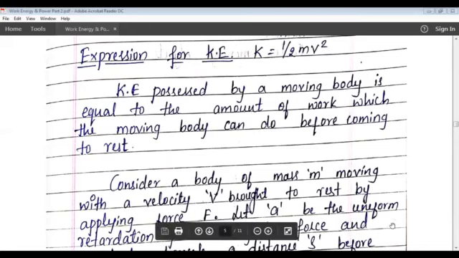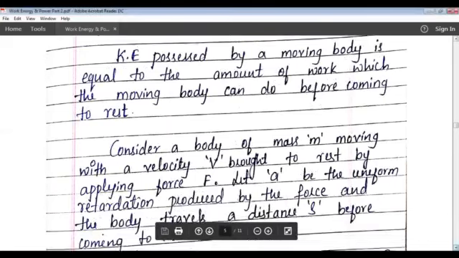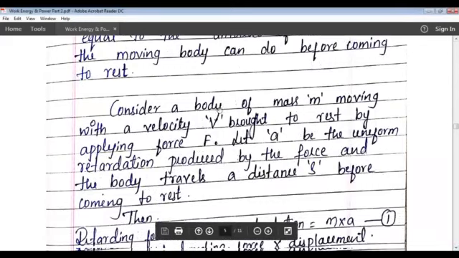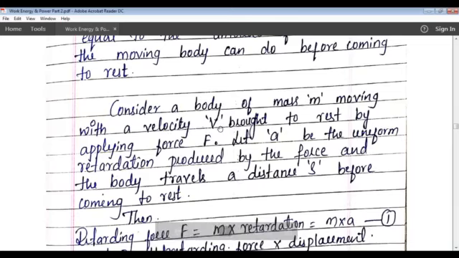So for this, consider a body of mass m moving with a velocity v, which will be brought to rest by applying force F. Here a be the uniform retardation produced by the force.